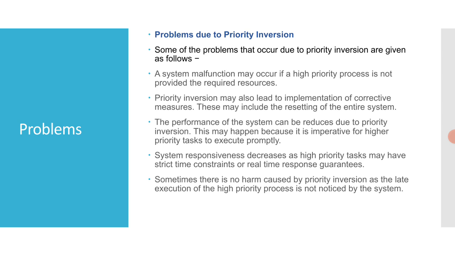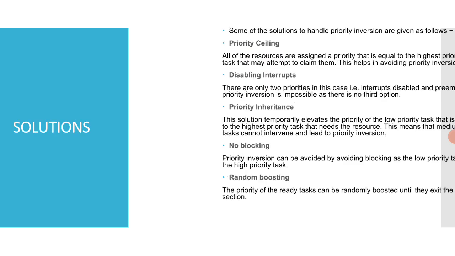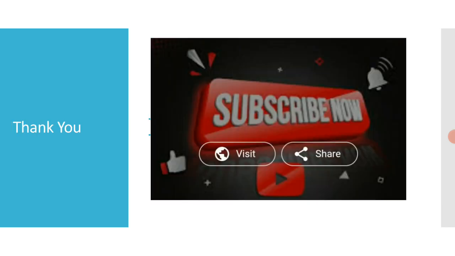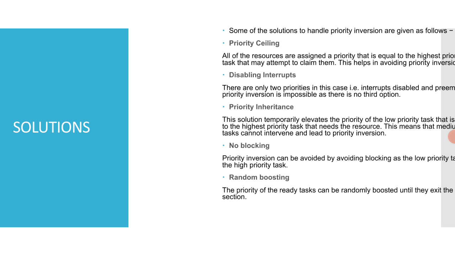One is priority ceiling, second is disabling interrupts, third is priority inheritance, then handling it when there is no blocking, and random boosting. Let's see how we can talk about this properly. Priority ceiling: all the resources are assigned a priority that is equal to the highest priority task that may attempt to acquire it. This helps in avoiding priority inversion. Just now we spoke about it.